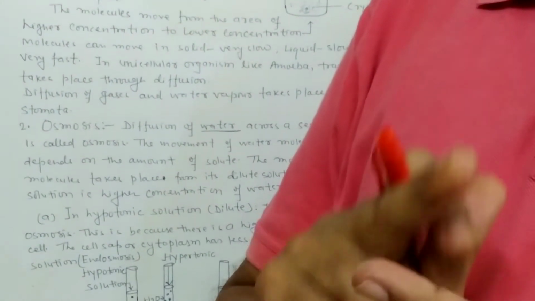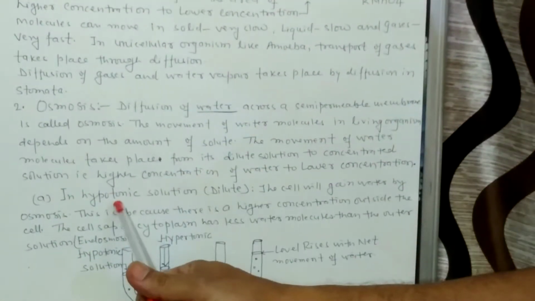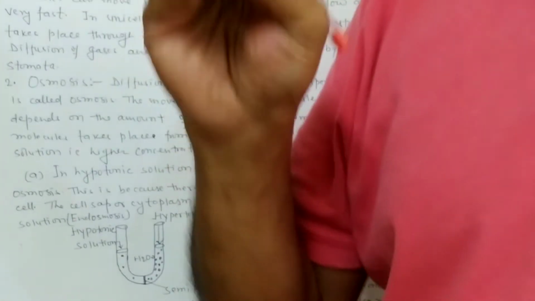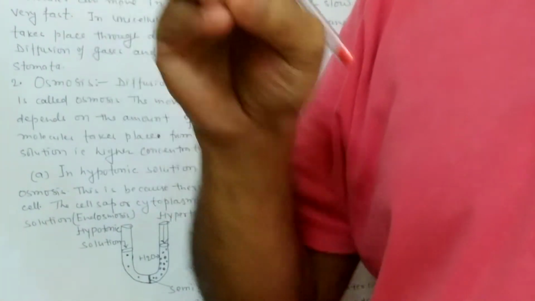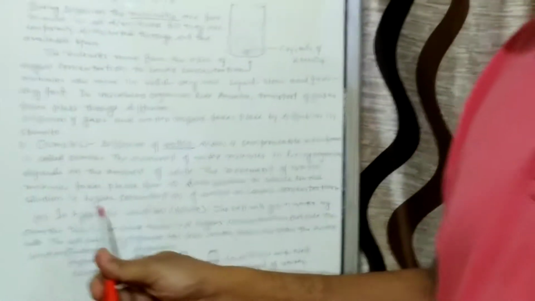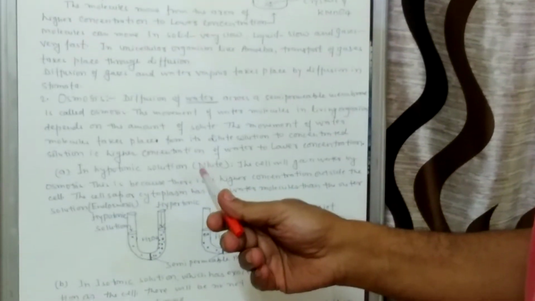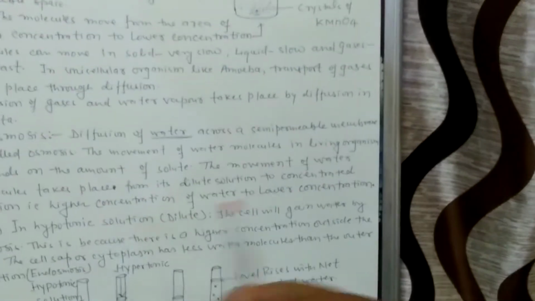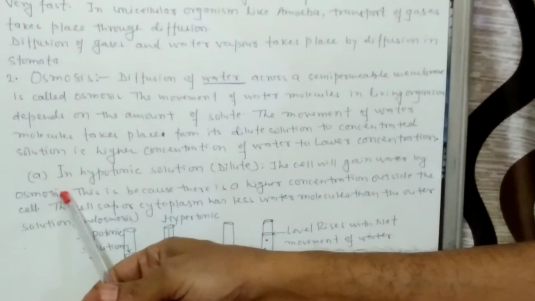solution and isotonic solution. Hypotonic solutions are those solutions in which the amount of solute in solution is very less. Again I am telling you, hypotonic solutions are those solutions, meaning they are dilute, where the amount of solute is very less. So here the cell will gain water by osmosis from the neighboring cells.